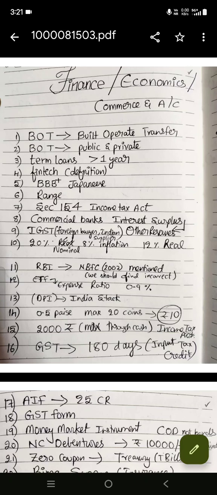And one more question on 50 paise coins. How many coins can you hold? How much value of legal tender can you hold legally? So a maximum of 20 coins, that is 10 rupees is the answer. Options were there: 5, 10, 20, 50. I remember, but 10 is the correct answer. And one more is on GST. Sorry, not GST, income tax. How much donation can be made through cash maximum? That is 2000.